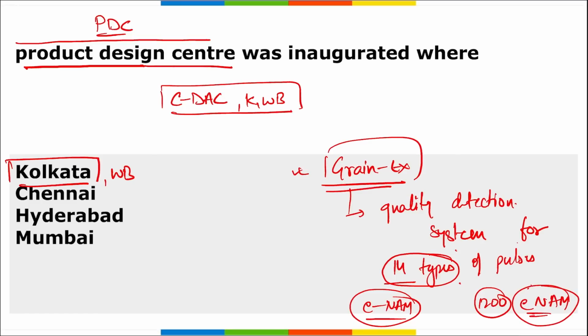Then remember, we talked about two things here. First was your product design center. It is at CDAC in Kolkata, West Bengal. Many of the startups and entrepreneurs will be benefited with this product design center, as it is equipped with various technologies: printing technologies, software, designing, prototyping, fabrication, etc. And this Grain X technology was launched by the Ministry of Electronics and Information Technology, and it is a quality detection system for 14 types of pulses.